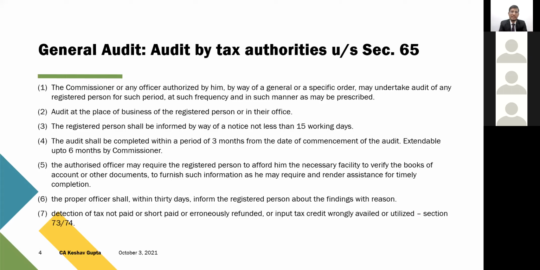And then subsection 7 says that whatever tax is identified as not paid, short paid, or any refund which has been erroneously obtained by the assessee, or any ITC which has been wrongly availed or utilized, the audit officer is supposed to detect those shortcomings or erroneous refund cases, and then necessary proceedings under section 73 or section 74, which starts with the issue of show cause notice, are to be taken care of by the audit team only. Although adjudication is to be taken care of by the other team, the concerned jurisdictional officer, the issue of show cause notice is to be taken care of by the audit team itself, the audit commissionerate itself. So this is section 65, which is a very crisp section, clearly defining all the timelines.